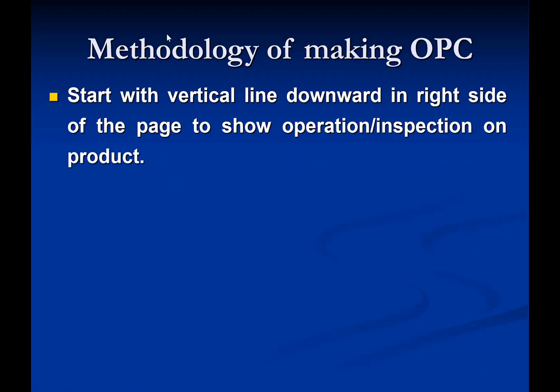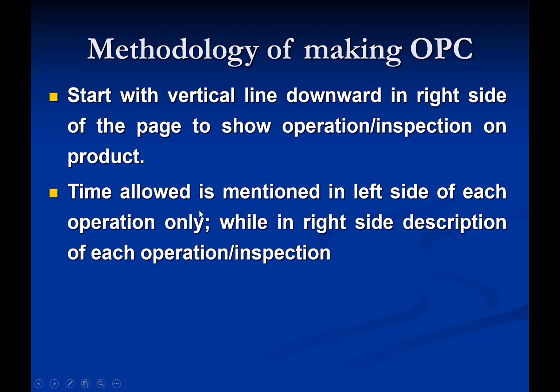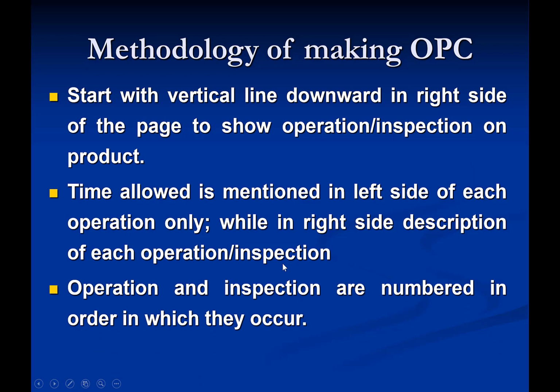The method of making: start with a vertical line downwards on the right side of the page to show the operation and inspection on the product. And the time allowed, yeah, that I have missed. The time allowed is mentioned on the left side of each operation only, and no time is mentioned with the inspection, while on the right side we can write the details of each operation and inspection.